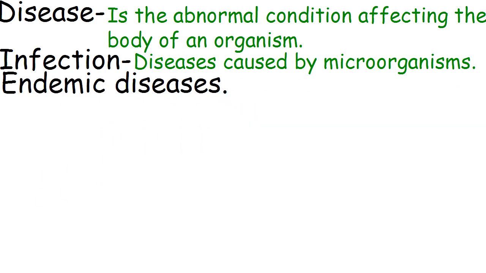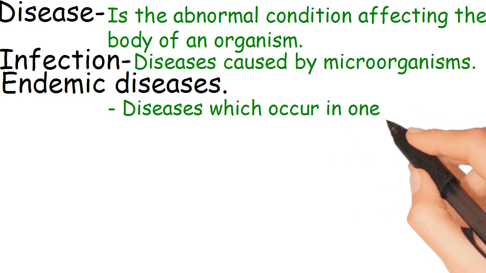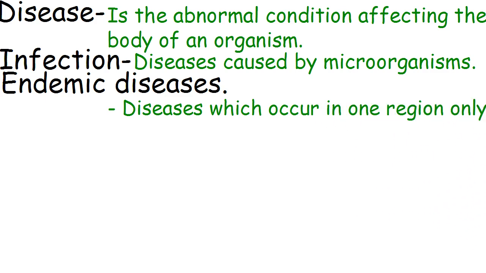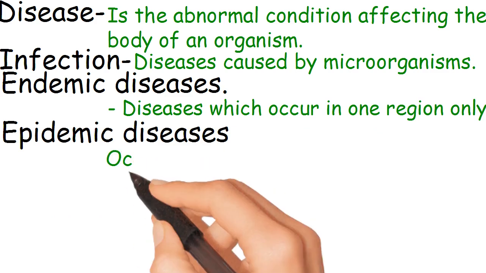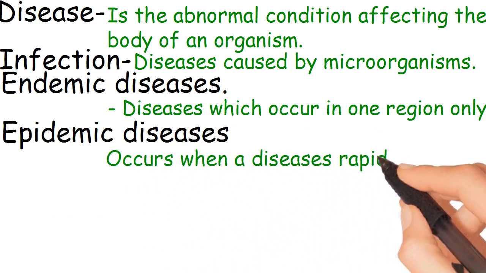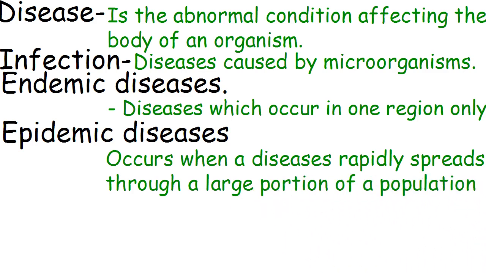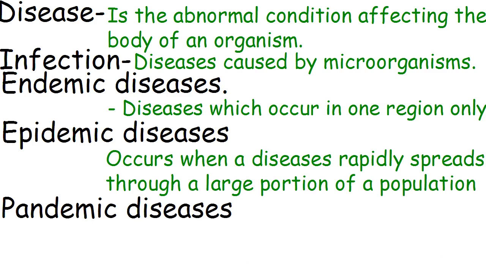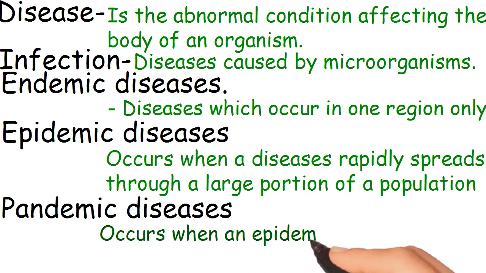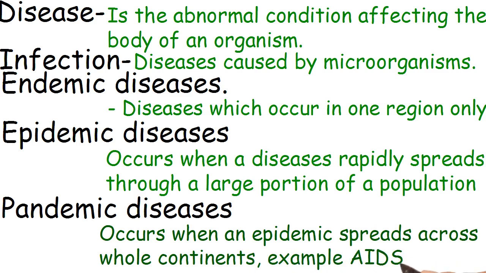Endemic diseases: diseases which occur in one region only. Epidemic diseases: occurs when a disease rapidly spreads through a large portion of a population. Pandemic diseases: occurs when an epidemic spreads across whole continents. Example: AIDS.